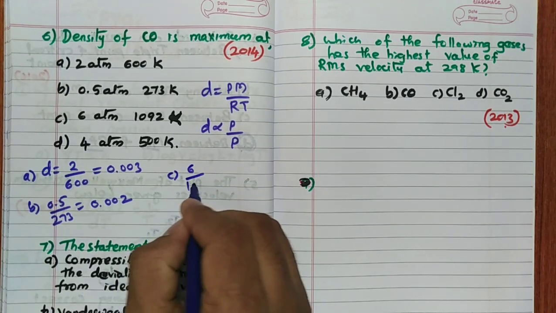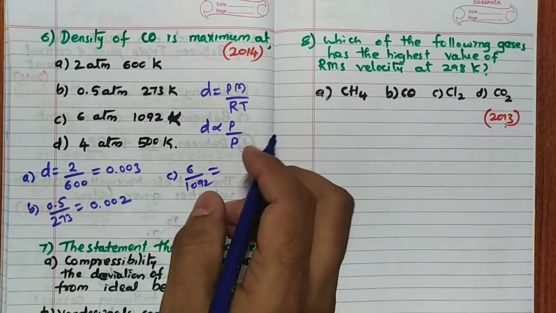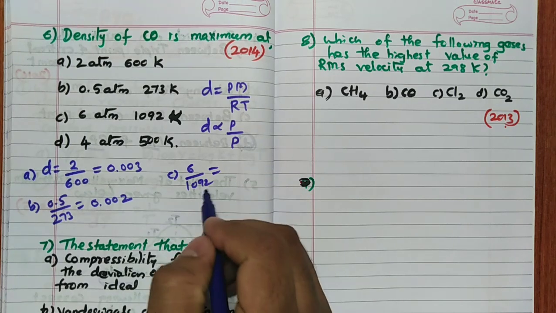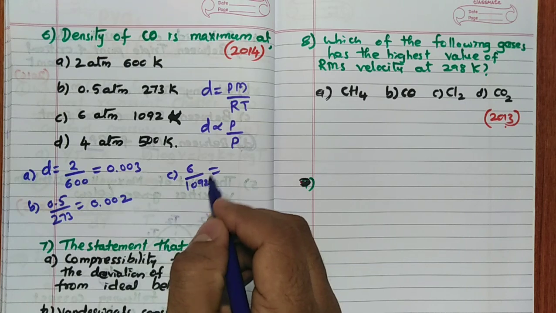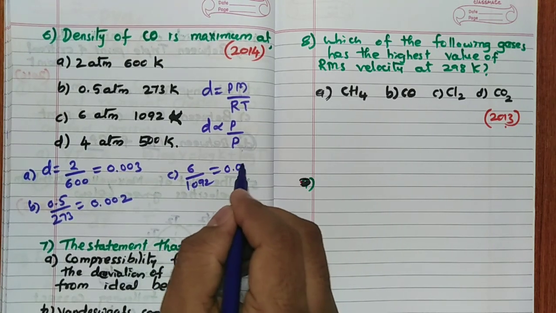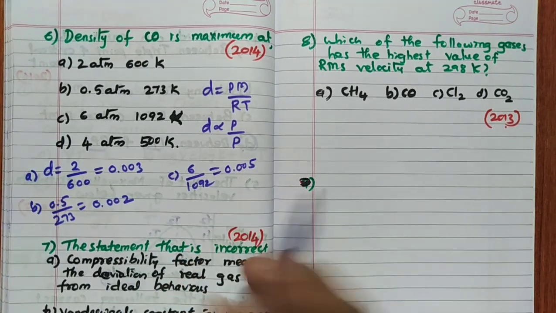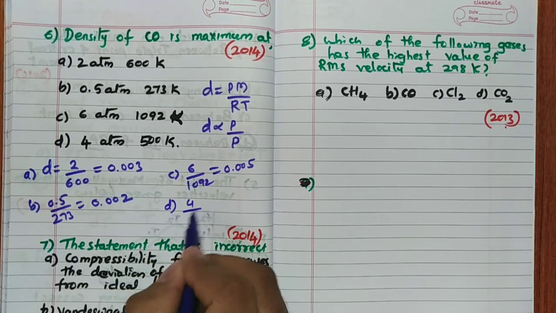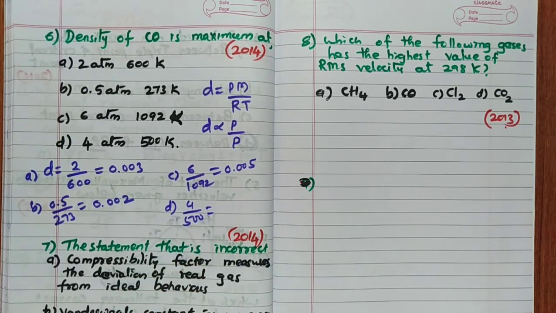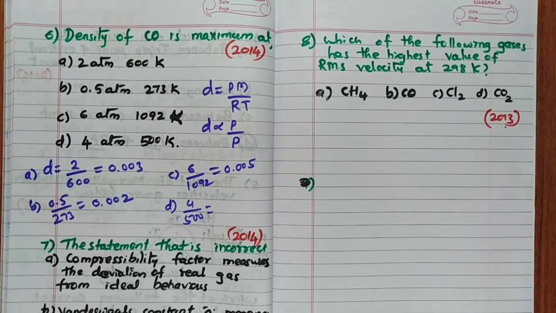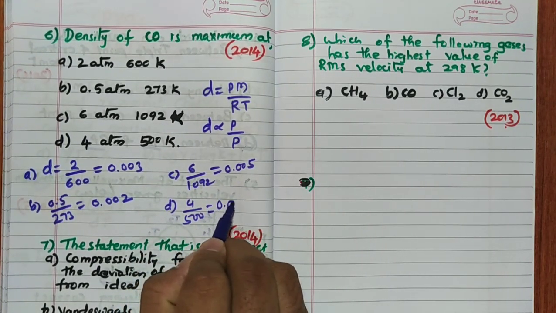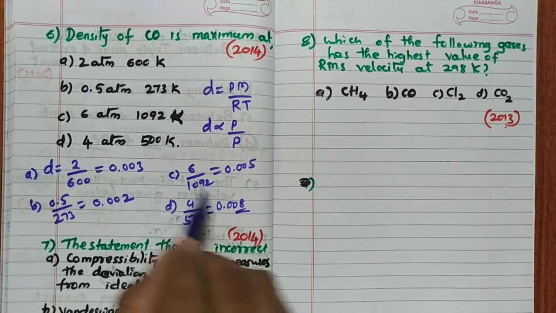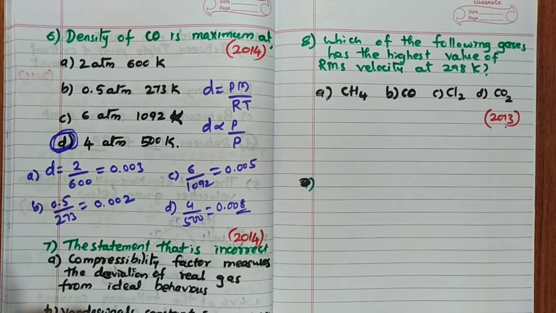C, 6 divided by 1092. Definitely it will not be the answer, because you are going to get almost 6000 by 1092 if you do also. 6000 divided by 1092, almost 0.0055 like that you will get. Then D, 4 divided by 500. 4 divided by 500 means 4000 divided by 500. You are going to get 0.008. 0.008 is high. Correct? So answer for this question is D.